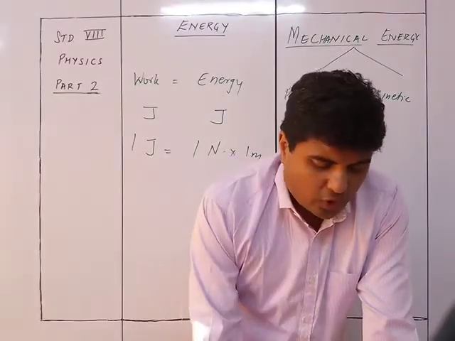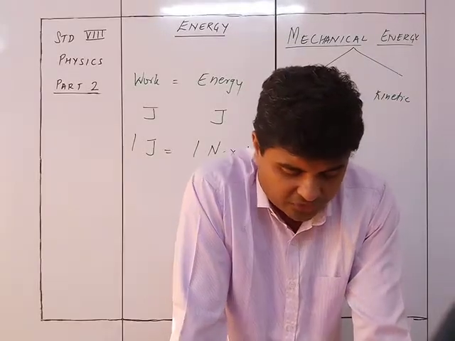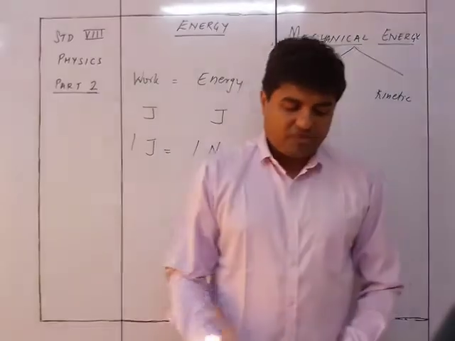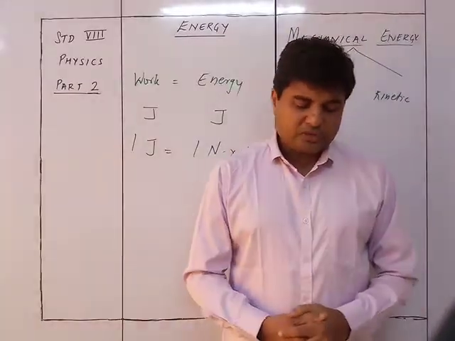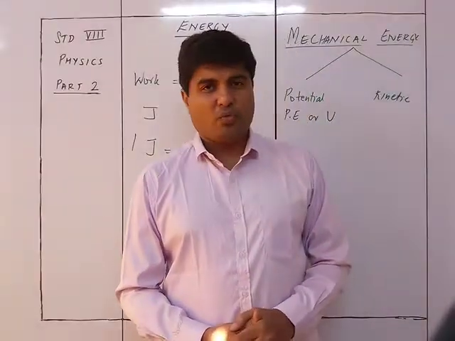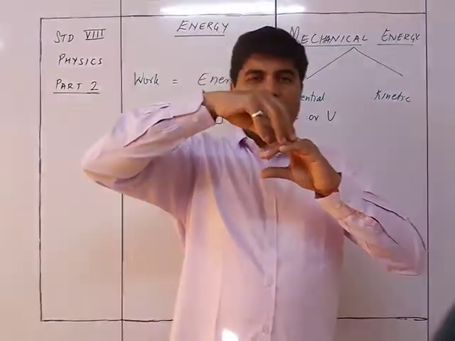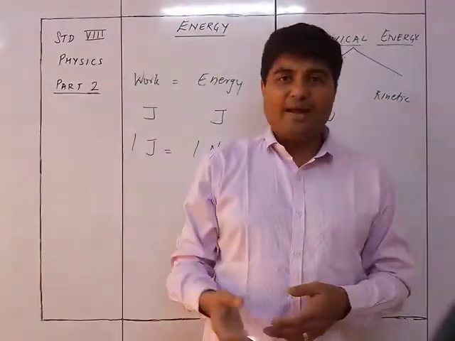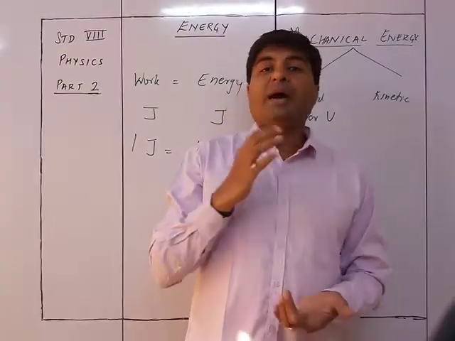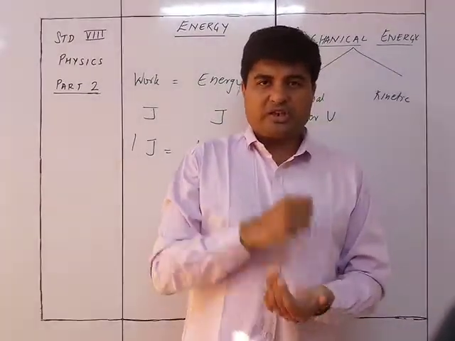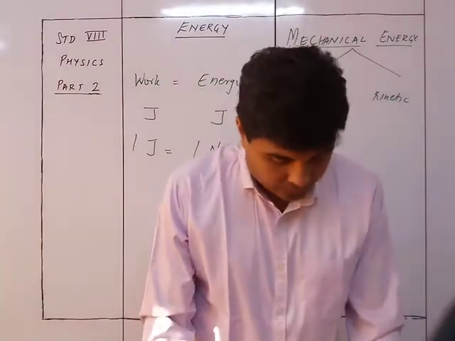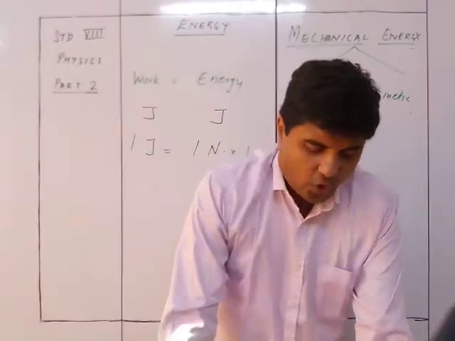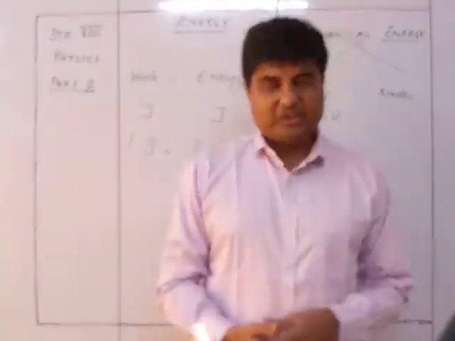In figure 4.12, a compressed spring has potential energy because of its compressed state. If a ball is placed on the compressed spring and the spring is released, the ball flies away as shown in the figure. Thus the spring does work on the ball to make it move. So you take a spring and put a ball on it, and then you release the spring. When you release the spring, the ball is going to fly off. Why? Because of the work done by the spring, due to its potential energy, on the ball. Actually, when the spring is compressed or wound, some work is done on the spring which is stored in the form of potential energy. That's what I told you.